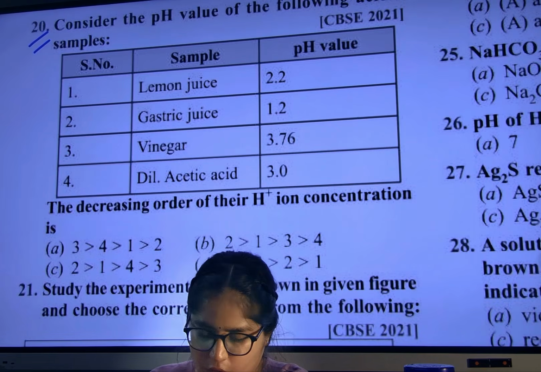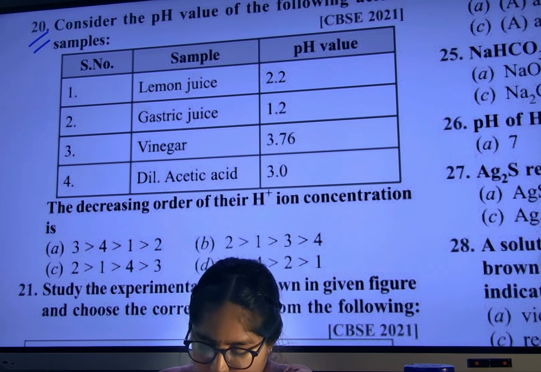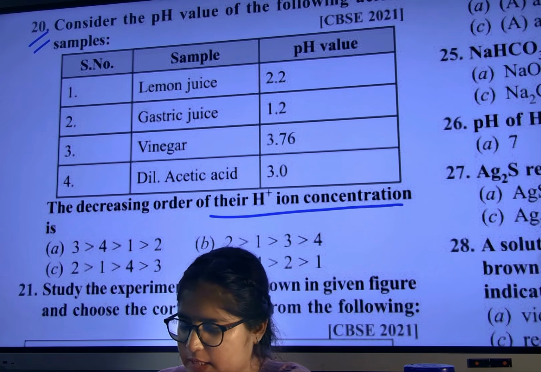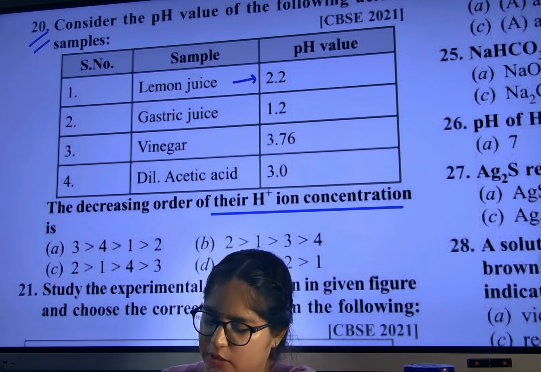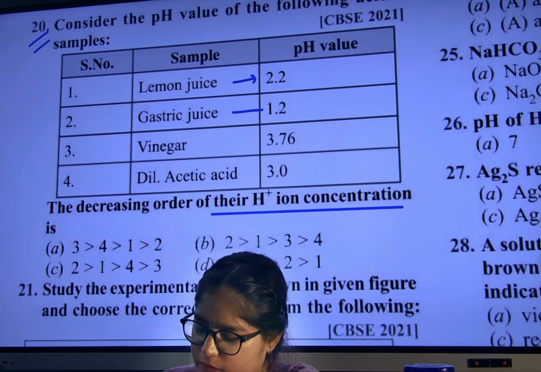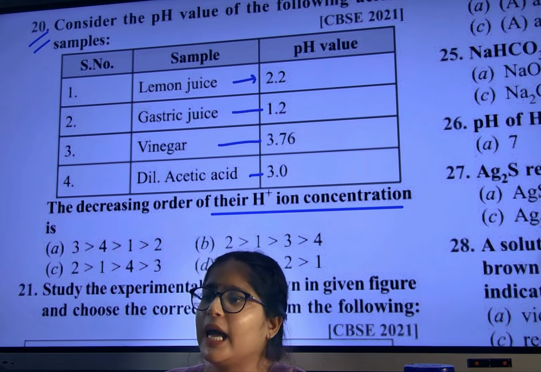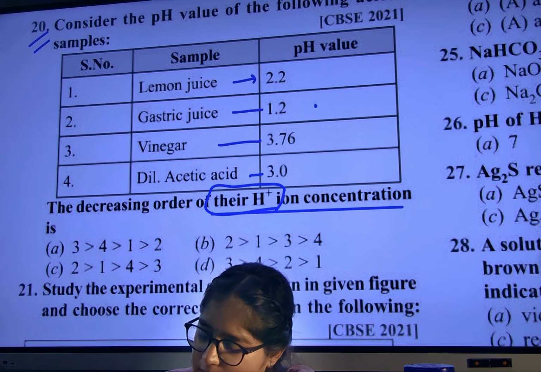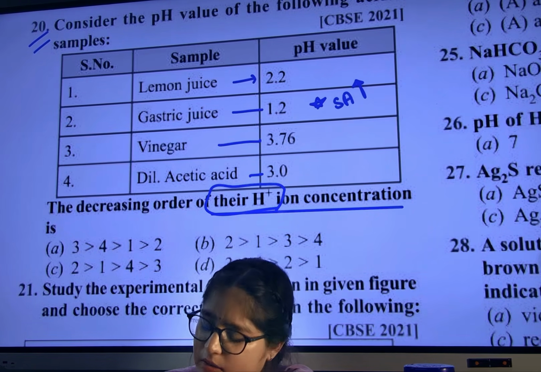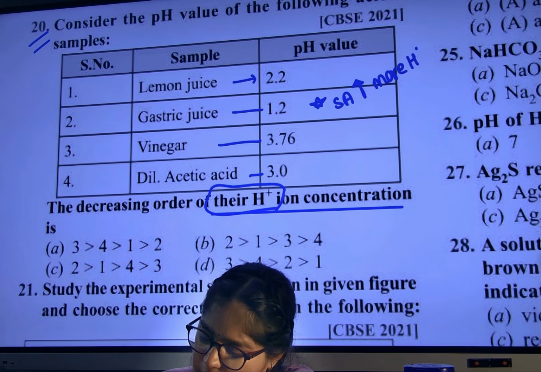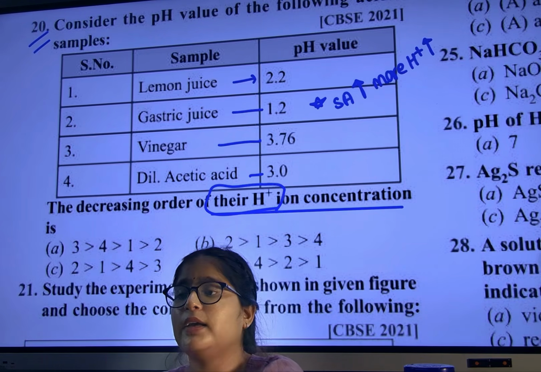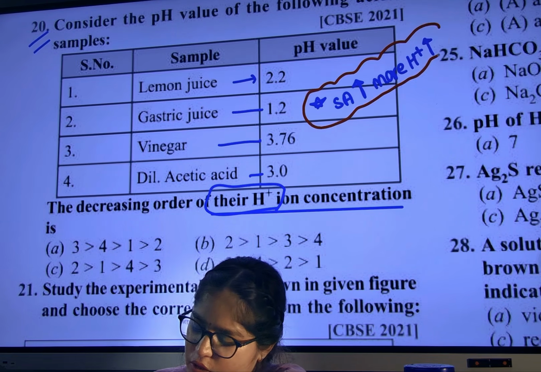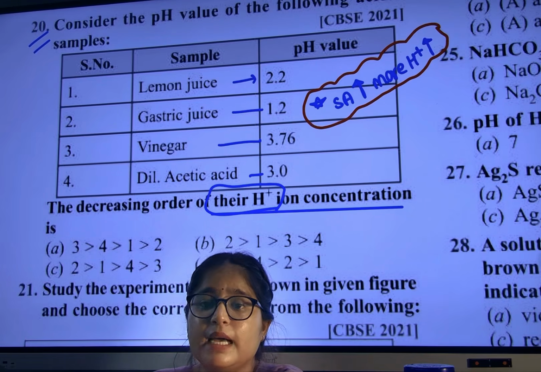The pH values of the following, you have to keep in your brain. Tell me the decreasing order of their H plus ion. They are asking about H plus ion. They have given lemon juice 2.2, gastric juice 1.2, vinegar 3, dilute acid 3. They have given the pH value, and they are asking for H plus ion concentration. So write down one star point: stronger the acid, more will be the H plus ion.